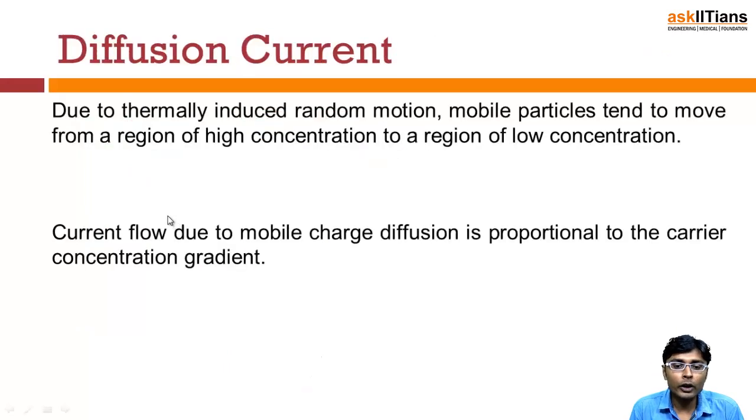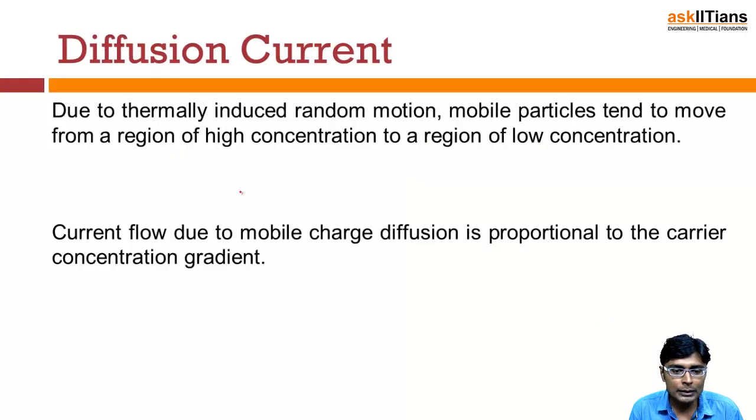Now let's talk about diffusion current. We have seen that the drift current was due to the applied external electrostatic force, or the field. Now what is diffusion current? Due to thermal random motion, mobile particles tend to move from a region of higher concentration to a region of lower concentration.